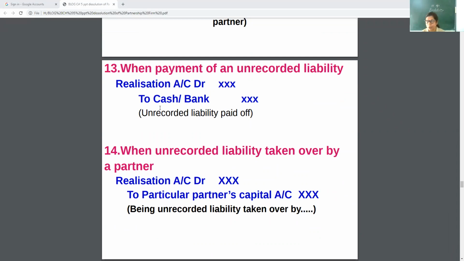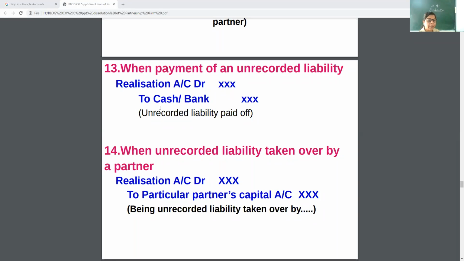It is given in the question. See, I am giving you the example. When the firm is going to wind up their business, at that time they found that they have a liability of rupees 10,000 towards bank or towards anyone as a loan. Then realization account debit to cash or bank.